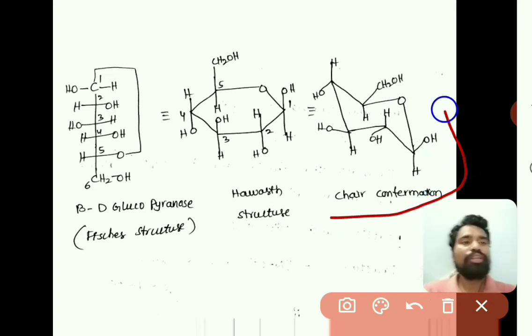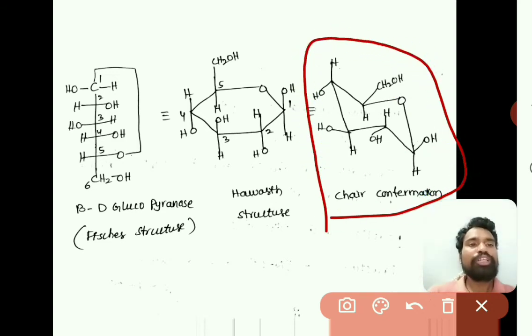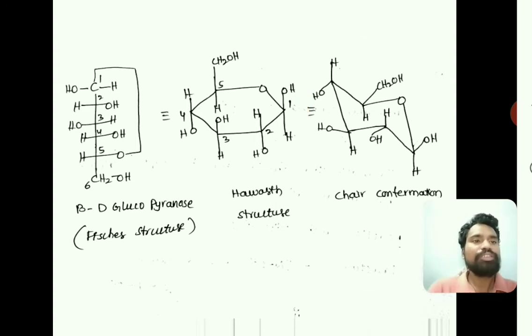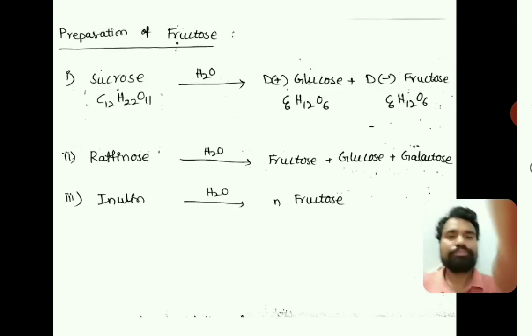So in beta D-glucopyranose structures, all the bulky groups are present in equatorial position. So that's why the chair conformation of beta D-glucopyranose is more stable than alpha D-glucopyranose, right. So this is what we have about the cyclic structure of glucose and the different forms of cyclic structures of glucose: the Fischer structure, Haworth structure and chair conformations of alpha D-glucopyranose and beta D-glucopyranose.